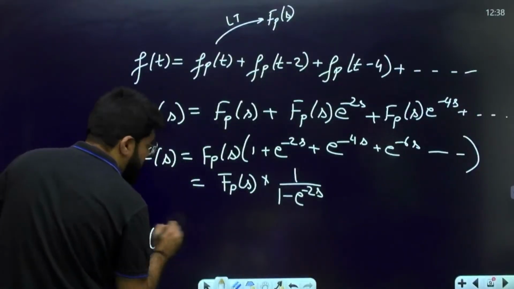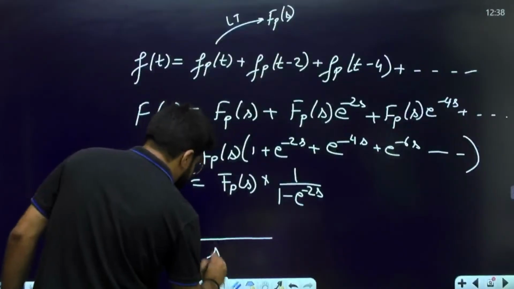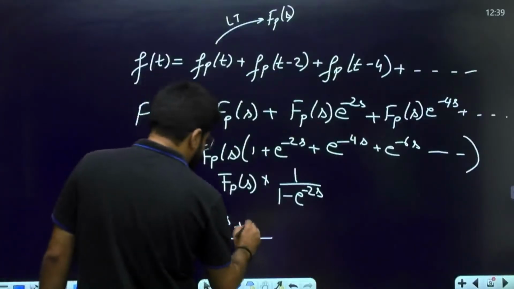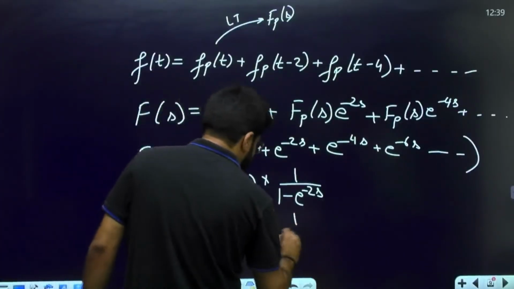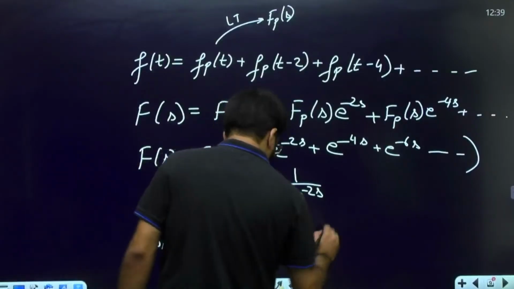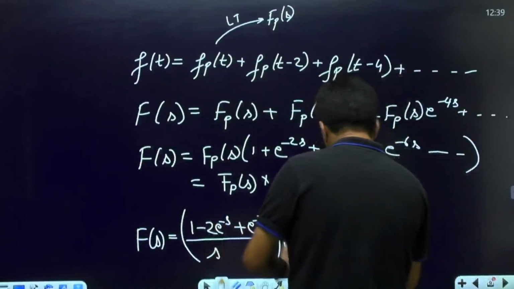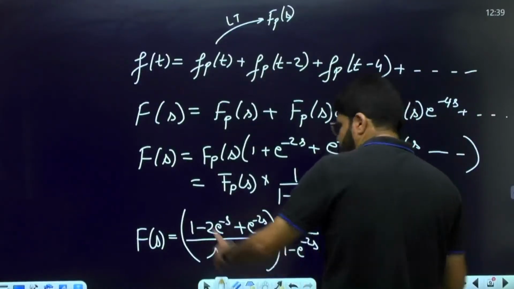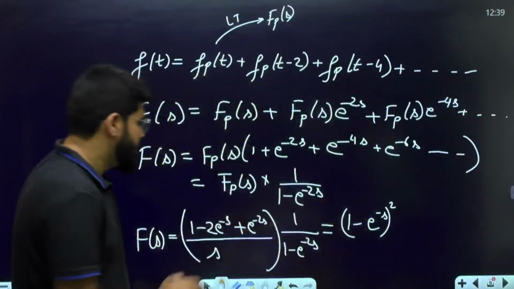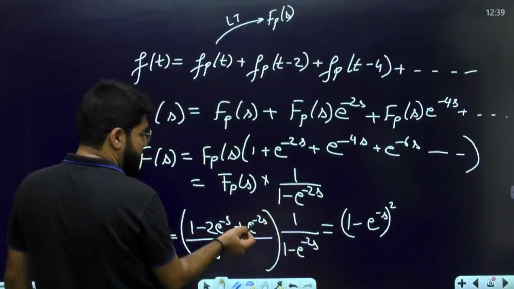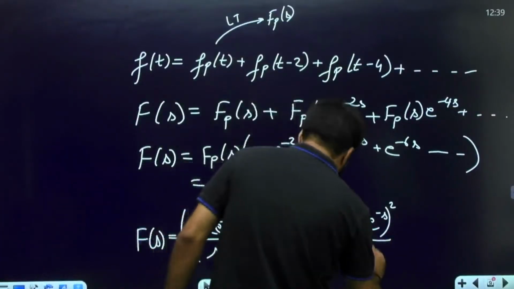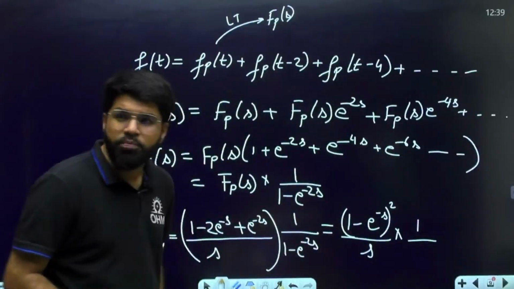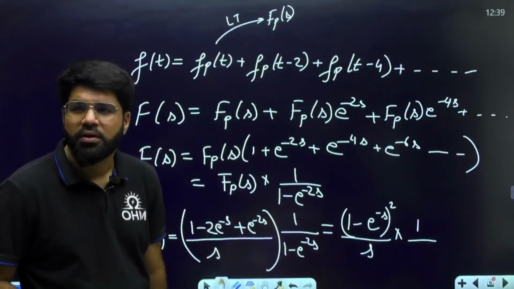F(s) is then equal to, I'll take it as whole divided by s, 1 minus 2 e power minus s plus e power minus 2s, divided by 1 minus e power minus 2s. See, the numerator is actually of the form (a minus b) whole square, a square plus b square minus 2ab. Look into it: a square, b square is e power minus 2s, minus 2ab. Then upon s. And this particular denominator term, you call it as a square minus b square, right?